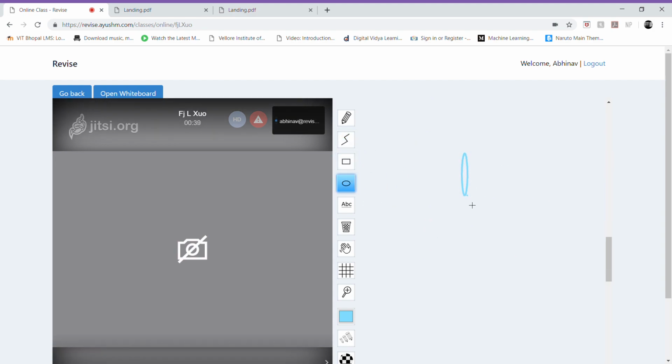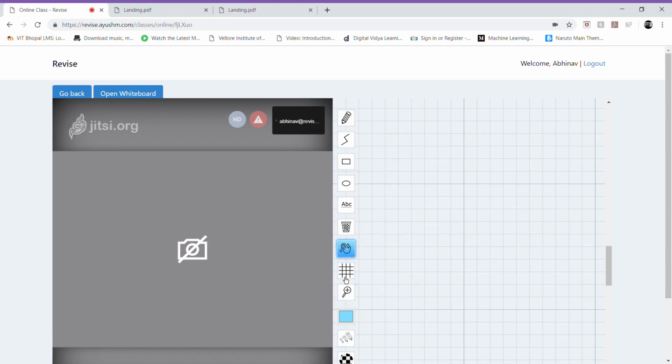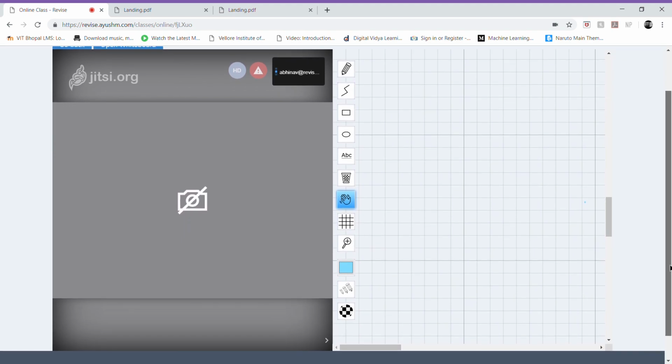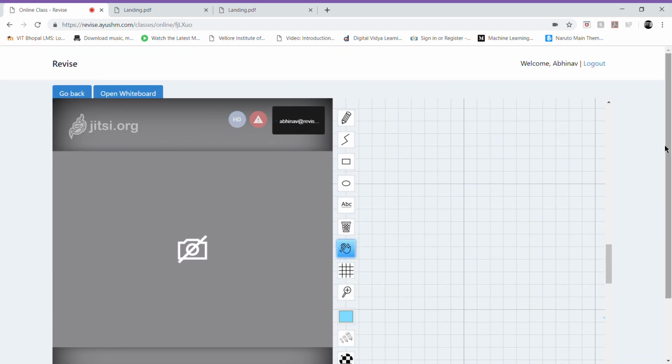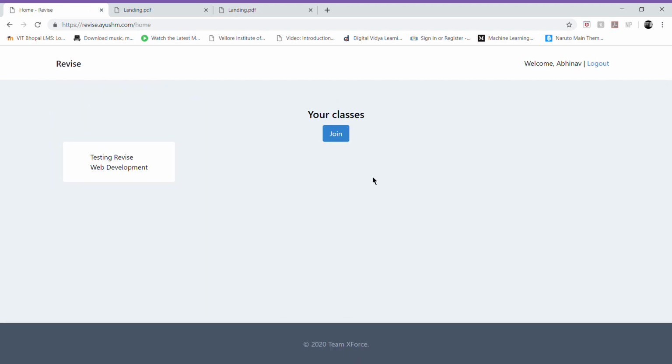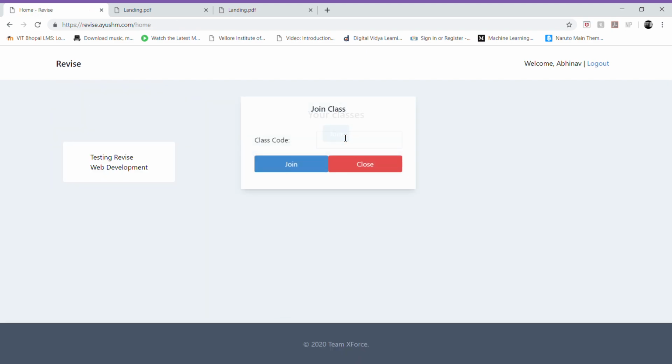You can draw an ellipse. There are many things you can type. Then you have an eraser. This is a hand keyboard shortcut. Then you have a grid for plotting and stuff. It's an all in all whiteboard. If anything, it's better than a whiteboard, as you can see. Now you can go back over here. Sorry, go back. Now I'll show you how to join a class.